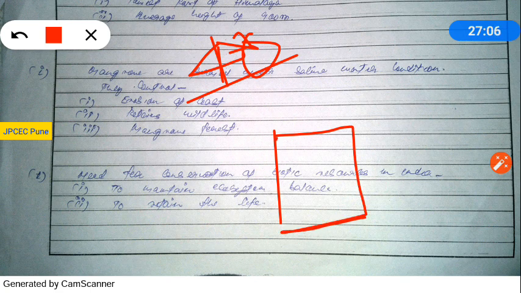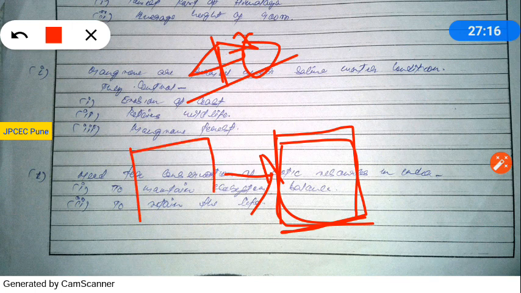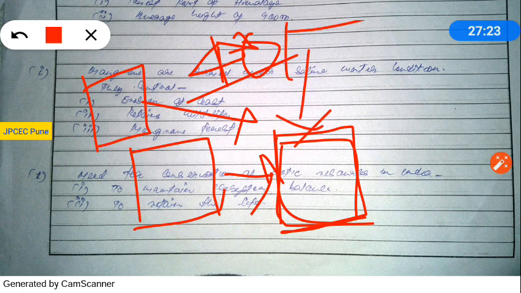So this is the cropping pattern. For example, this is the cropping pattern of Arunachal Pradesh. Because of what? What are the causative factors? Because this is the rainfall map, this is the soil map, this is the climate map. Due to these three factors, this is the cropping pattern.